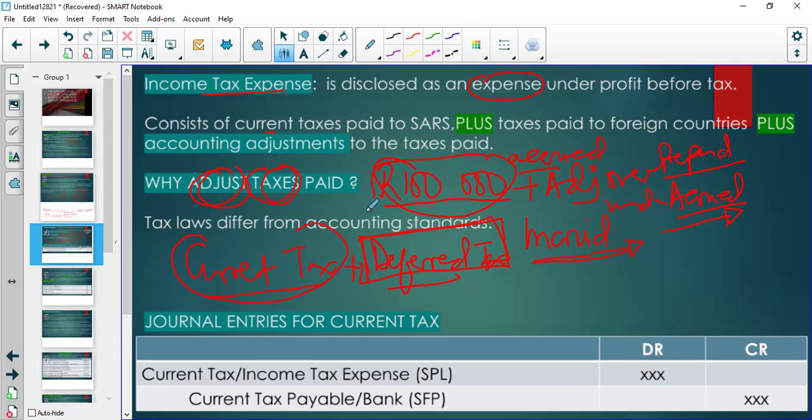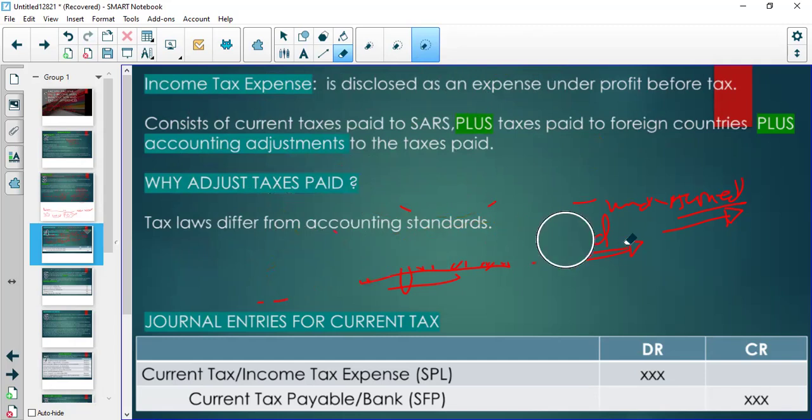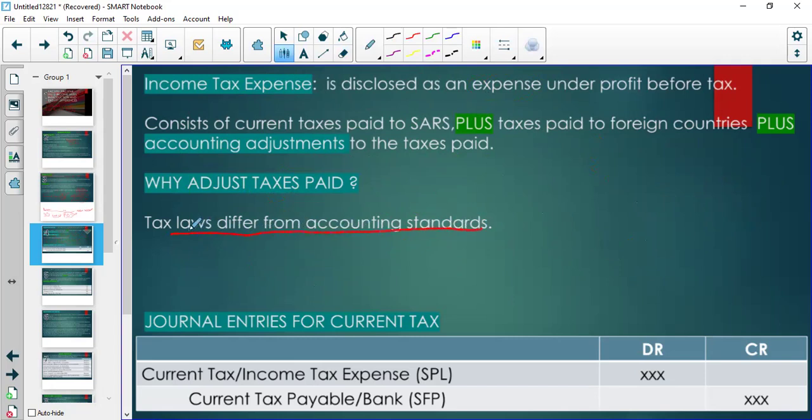Brilliant. So that was the concept of why we adjust the taxes that are paid. So income tax expense is not what you pay, but is what you pay adjusted for accounting requirements, right? Because what you pay is according to the tax rules, but the rules do not always agree with the accounting standards. So tax laws differ from accounting standards. The landlord says pay 100,000, that's the law. But accounting standards says you recognize the full amount, whether you paid it or not.